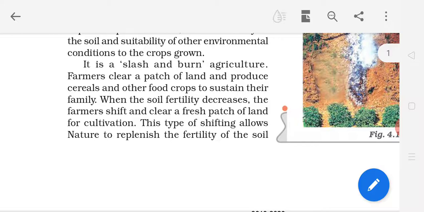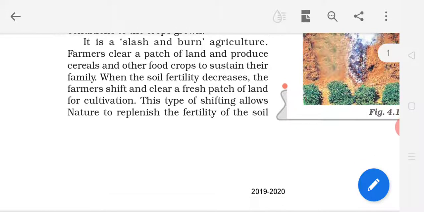Slash means cut down. It is slash and burn agriculture. Farmers clear a patch of land. So why is this primitive subsistence farming known as slash and burn agriculture? Because the farmers clear a patch of land, they clear the forest. After clearing, they grow and cultivate their crops.